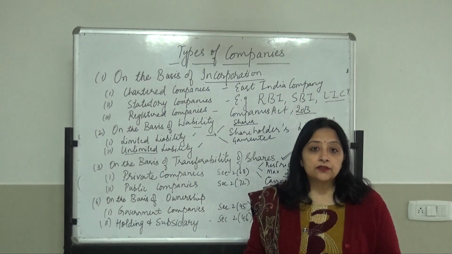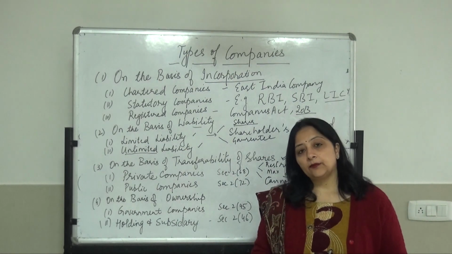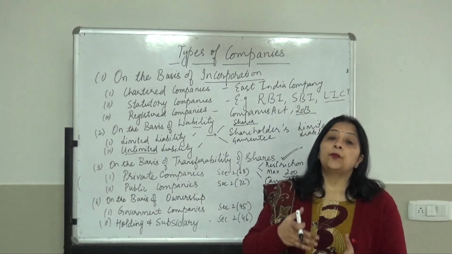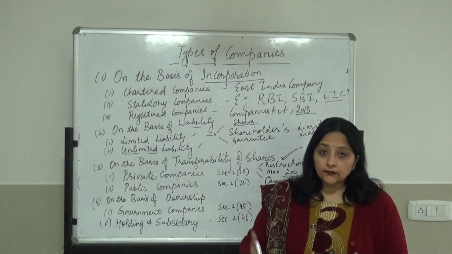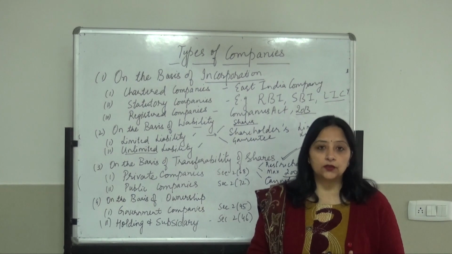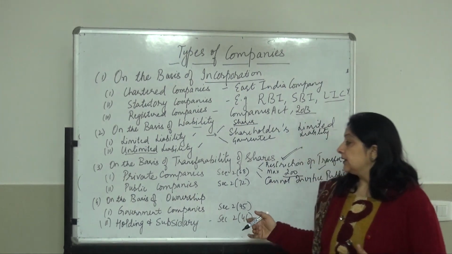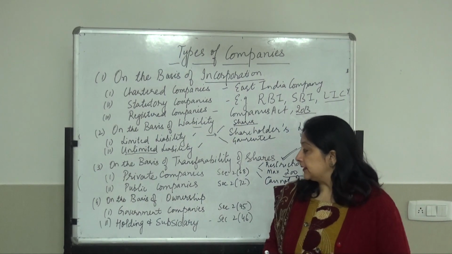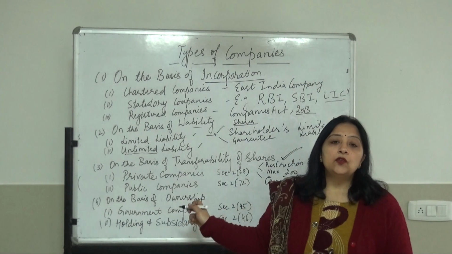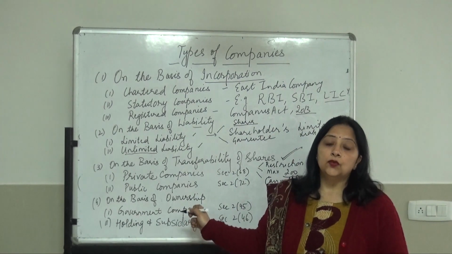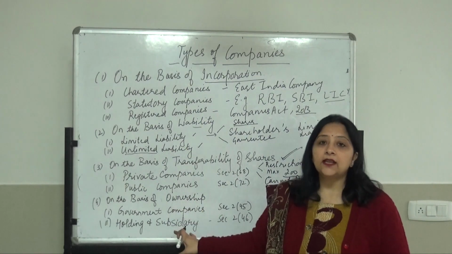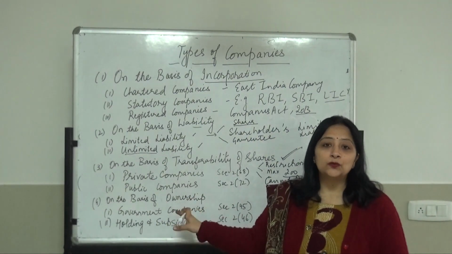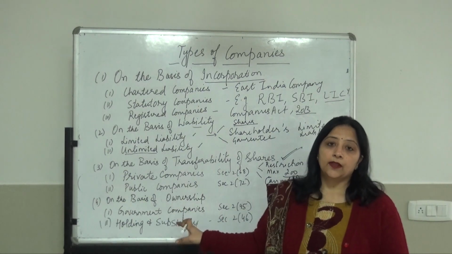Plus, there are certain conditions which are not applicable. There are certain provisions of the Companies Act which are not applicable on a government company, like the appointment of directors or meetings, because they have their own set of rules. They are managed by the government. Another thing which is important to know about government companies is that employees of a government company are not central government employees, right? वो कंपनी के ही एम्प्लॉयज हैं, सेंट्रल गवर्नमेंट के रूल्स उन पर अप्लाई नहीं होते।